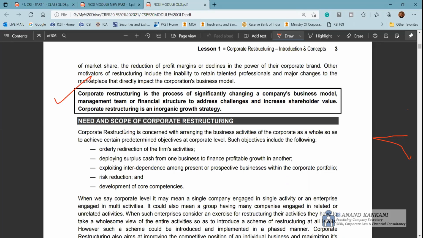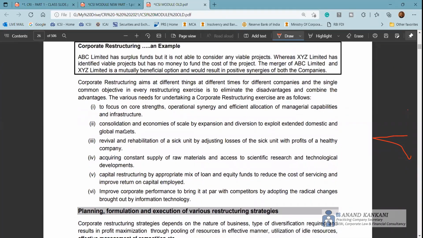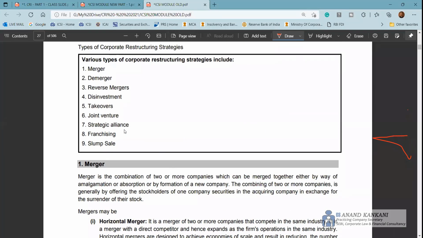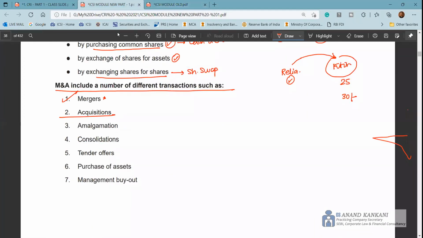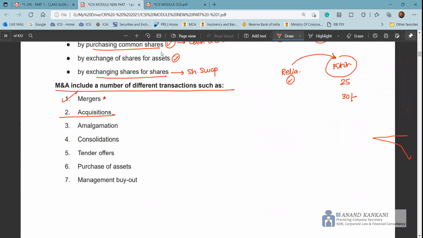So basically you have to just write about the inorganic growth and the benefits of corporate restructuring. And then you get this question, the various corporate restructuring strategies. The same thing has been here. The M&A can take place in different forms. So it's quite similar, but again, used in a different way.